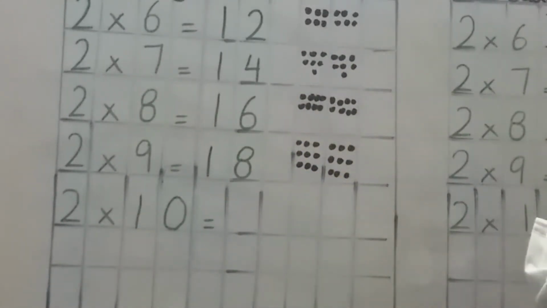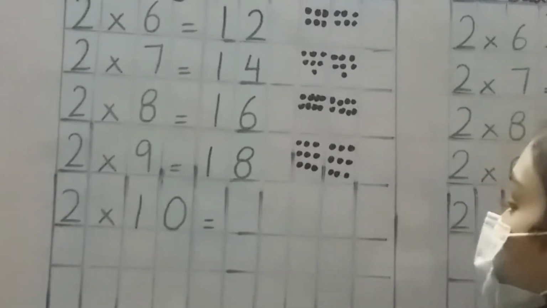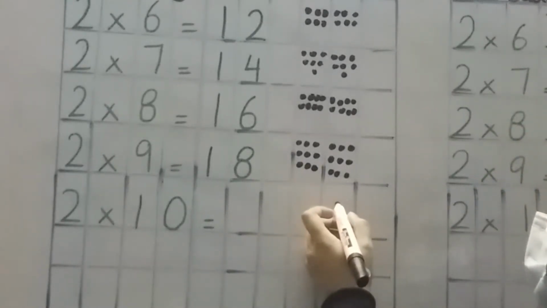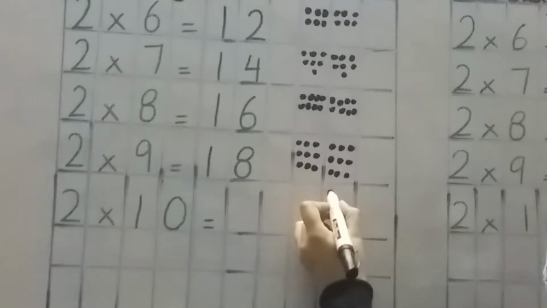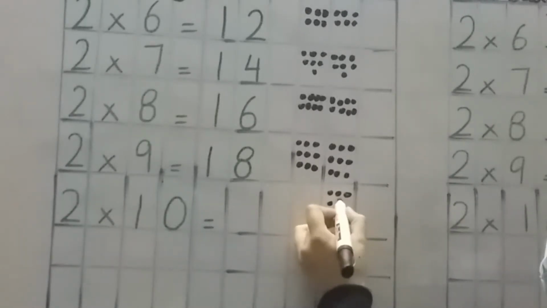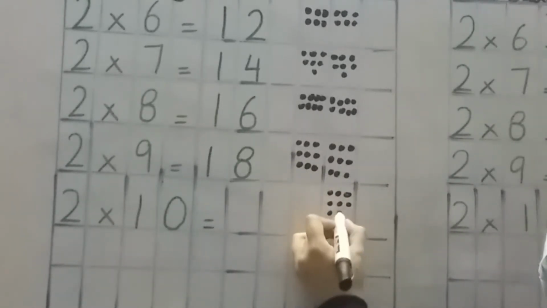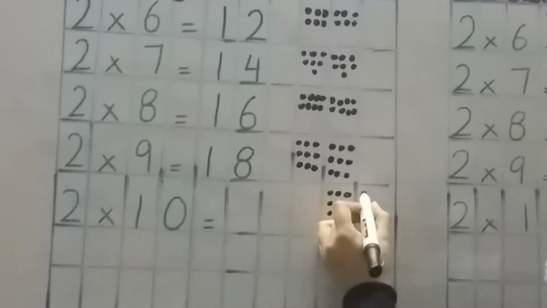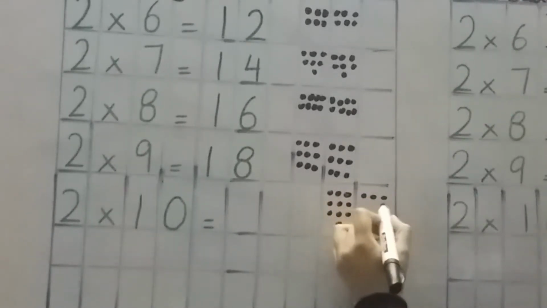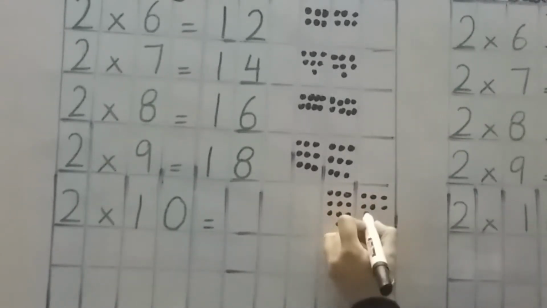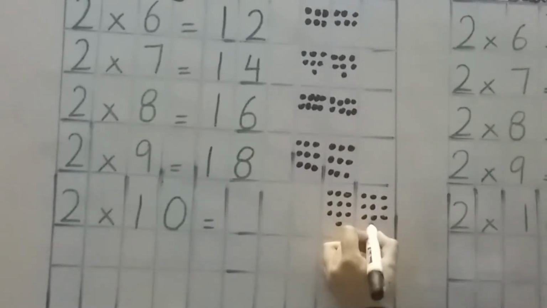Okay, how many sets will I make? 2 sets. Okay, how many items will I add? 10. 1, 2, 3, 4, 5, 6, 7, 8, 9, 10. Again, 1, 2, 3, 4, 5, 6, 7, 8, 9, 10.